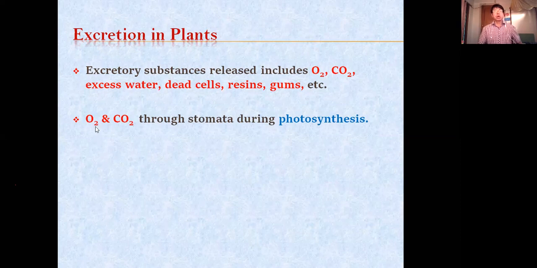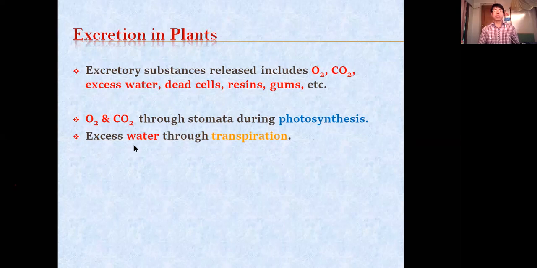So how are these waste materials removed from the plant body? Oxygen and carbon dioxide are removed through the stomata during respiration and photosynthesis. It is not only during photosynthesis, but during respiration also. Actually, during photosynthesis, oxygen is removed. And during respiration, carbon dioxide is removed. Not both in photosynthesis. Okay. So excess water through transpiration,